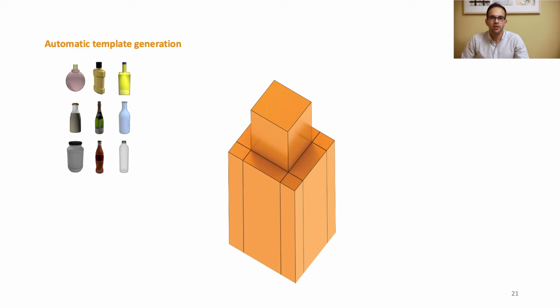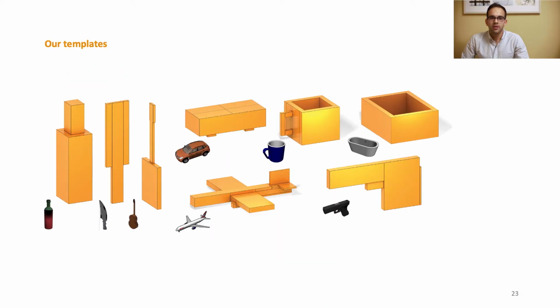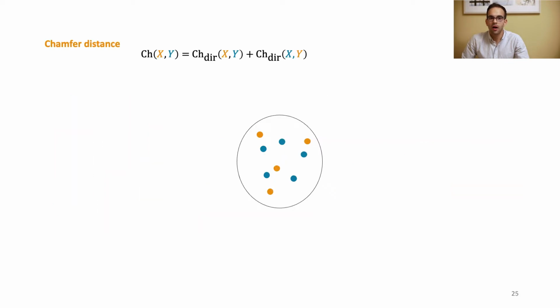We first subdivide the cuboid faces to obtain a valid quad mesh, and then we iteratively merge faces to reduce the number of elements. We automatically construct a separate template for each shape category in our experiments. Additionally, we show that our method even works with generic sphere templates, which provide patch topology but do not offer geometric priors. Our main loss function is inspired by chamfer distance, a common differentiable metric between shapes.